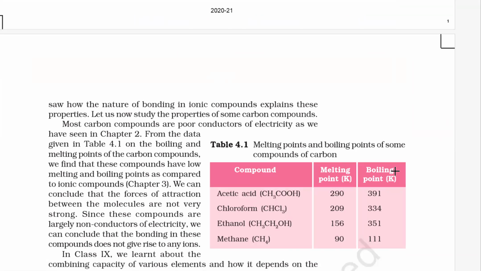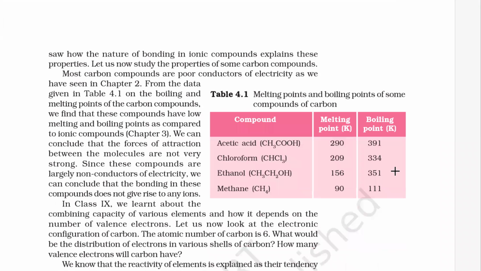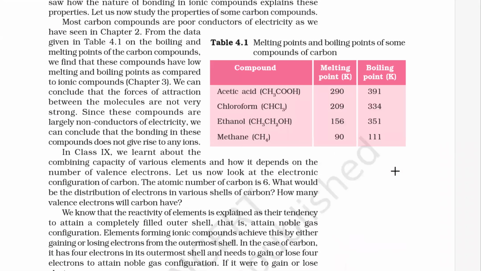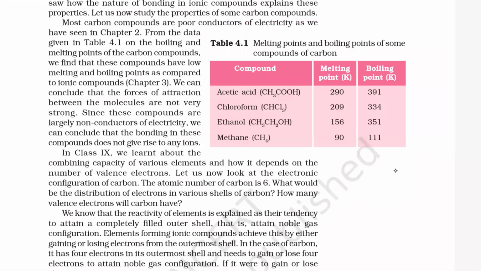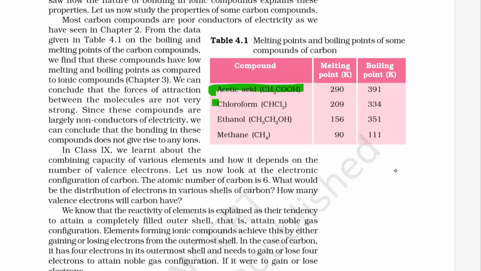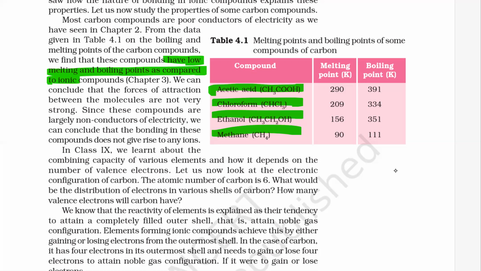we'll see the properties of some of the carbon compounds. So actually some of the carbon compounds are taken. These are acetic acid, chloroform, ethanol, methane, and their melting and boiling points are written here. Okay, so they have low melting and boiling point as compared to ionic compounds. Okay, and they do not conduct electricity. These compounds are non-conductors of electricity.